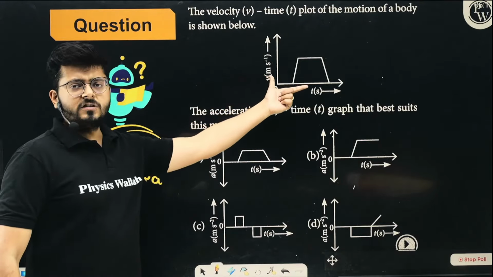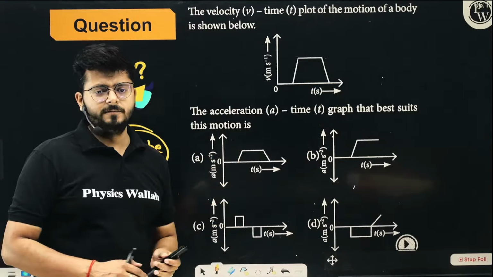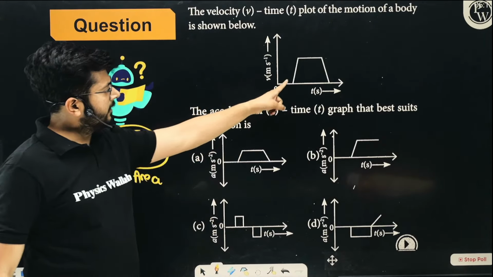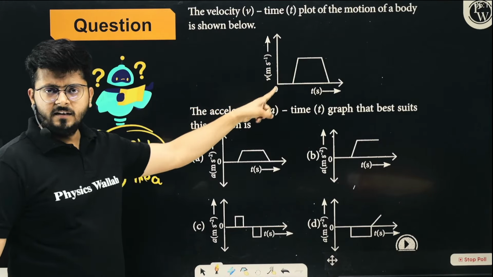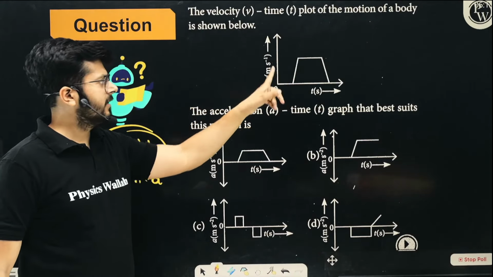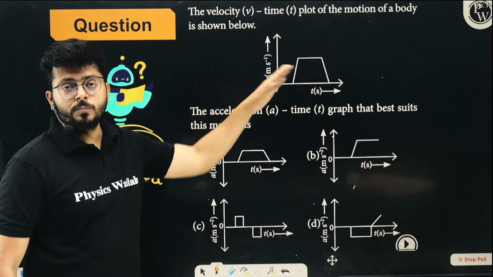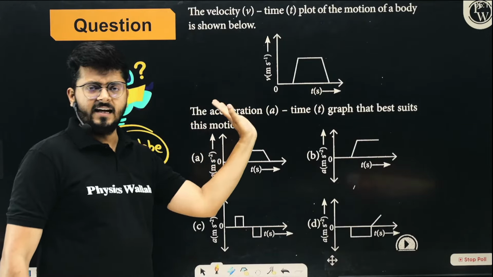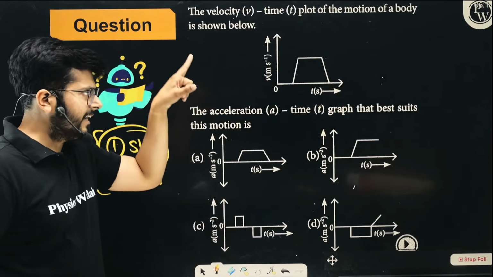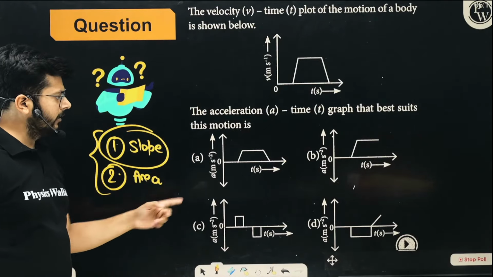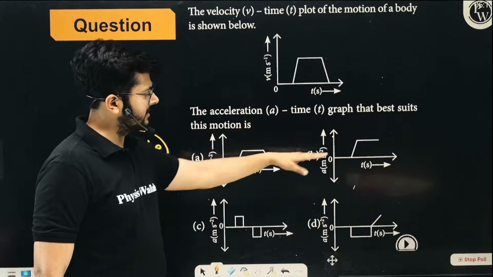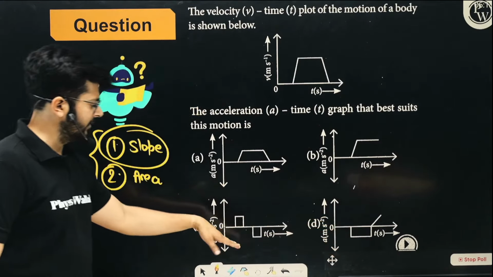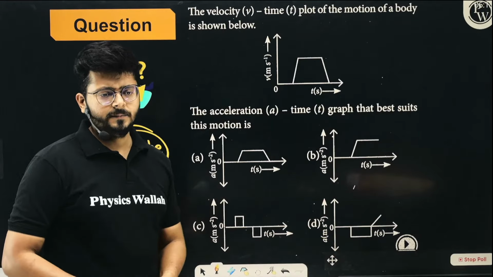You know the velocity-time graph looks like this. So what will be the shape of the acceleration-time graph? Here in the first part, slope is constant, so there is a constant acceleration in the first part. Then from here to here, there is no slope, zero slope, so there is no acceleration. And here we have negative slope, tan theta is negative over here, that means acceleration is negative. So here you see that all the acceleration is positive above the axis, and either it is C or D, right? Here we have negative acceleration. So which of these is correct?